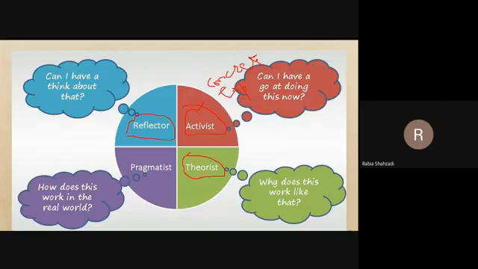with the abstract conceptualization. Then comes the pragmatist, and you can link this with the active experimentation. Obviously, when we're talking about active experimentation, we try a new strategy, to see how our new plan or new strategy will work.